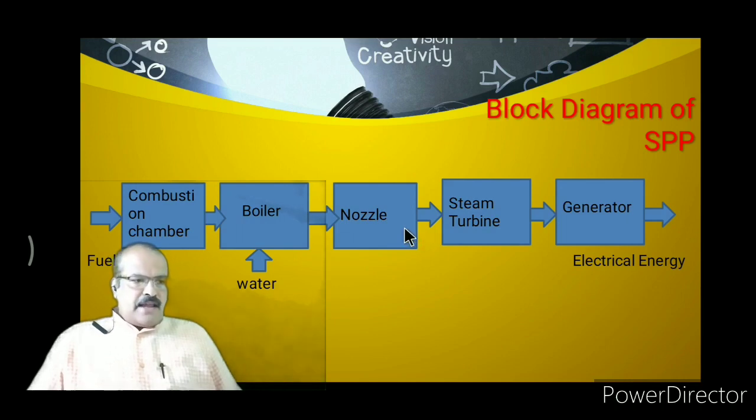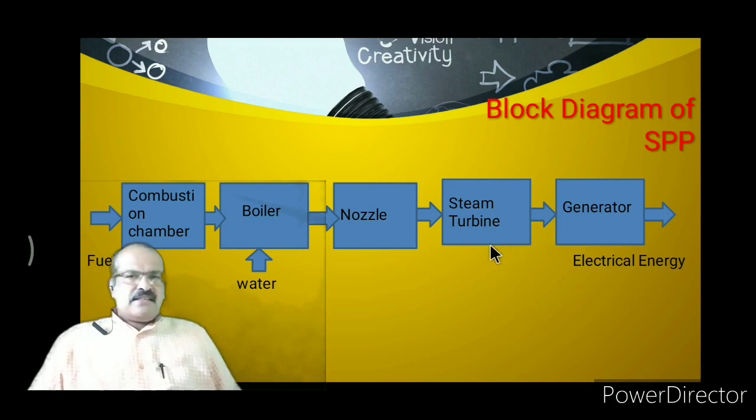Now this high temperature, high pressure steam is given to the nozzle. So this nozzle is nothing but a mechanical part whose inlet diameter is large compared to the outlet diameter. So whatever high temperature steam is applied to this nozzle, due to this nozzle action, the high temperature and high pressure steam is converted into high velocity steam. This high velocity steam is applied to the steam turbine.